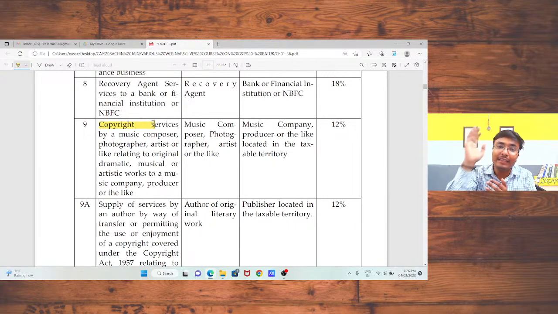RCM rate of rent is 18%. So RCM will be at the rate of 18%.